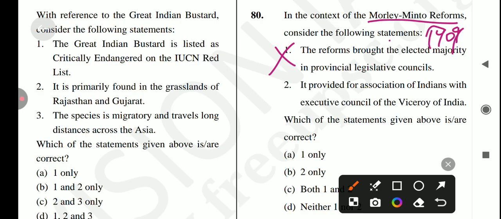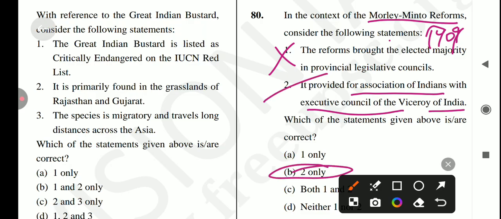In the provincial councils a non-official majority was introduced, but since some of these non-officials were nominated and not elected, the overall non-elected majority remained. So the first statement is incorrect. Next, it provided for the association of Indians with the executive council of the Viceroy of India. Yes, it's a correct statement. So the answer for this question is option B.